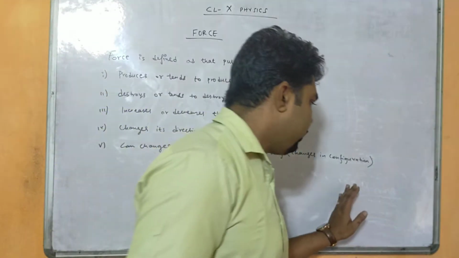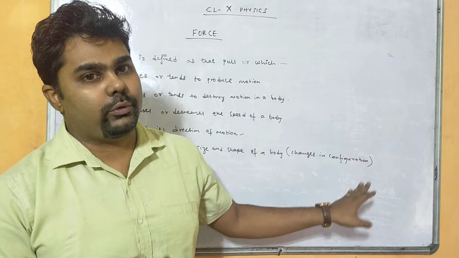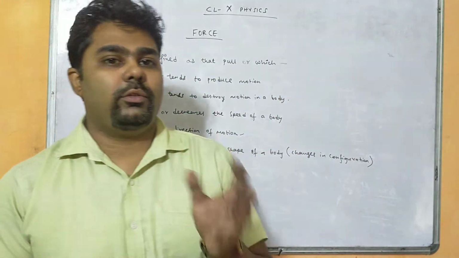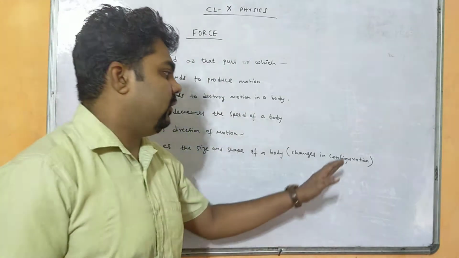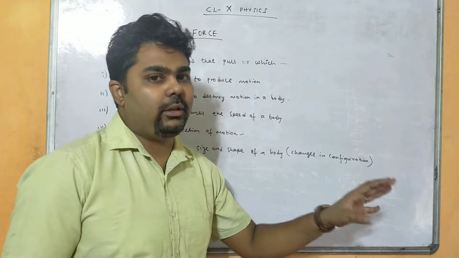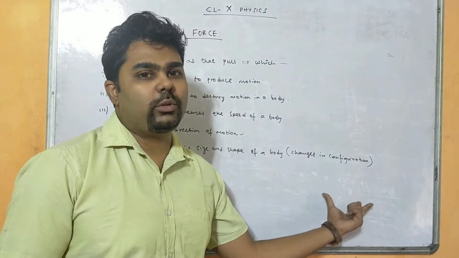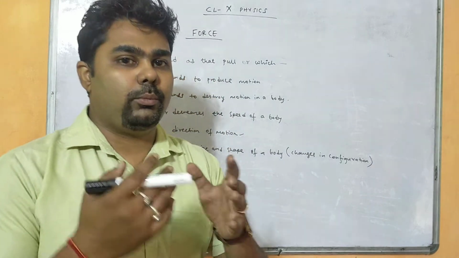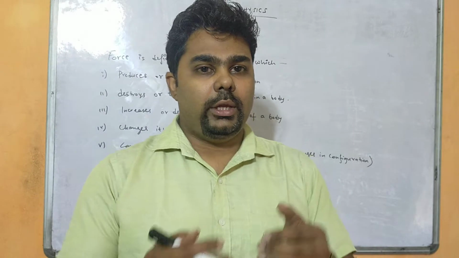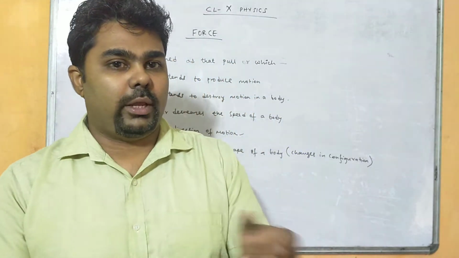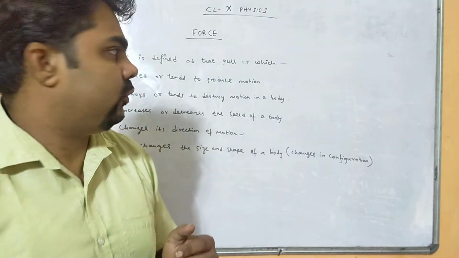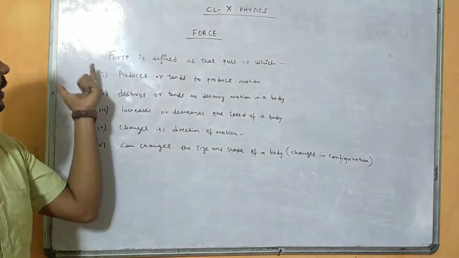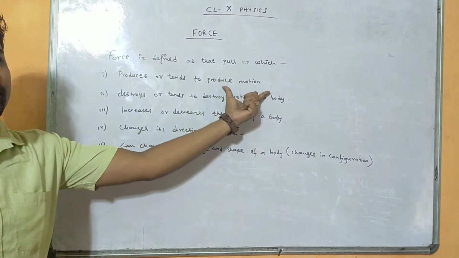Like when I am pushing a wall, I am applying force here, but the displacement of this wall is 0. I am trying to push, so the motion is ceased here. But when I am pushing a table or a book, it will move away from me, that means pushing. And when I am pulling it, the direction of motion is towards the source. So here it can produce or tend to produce motion.